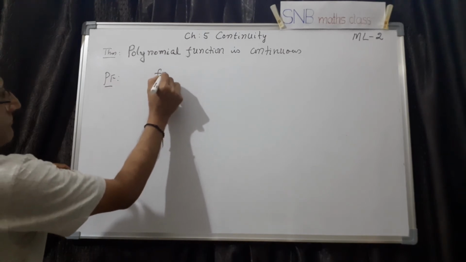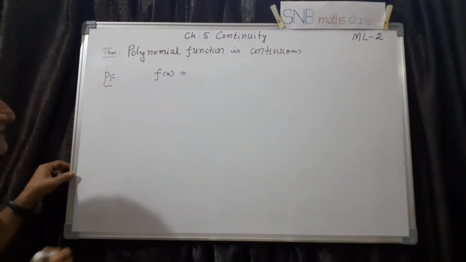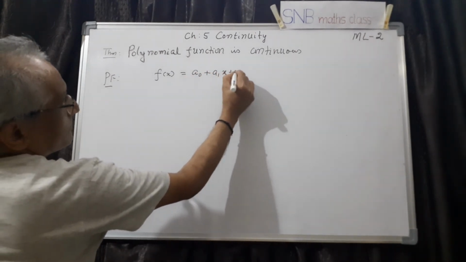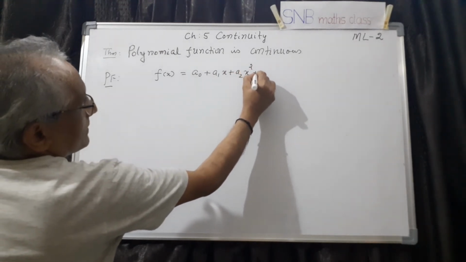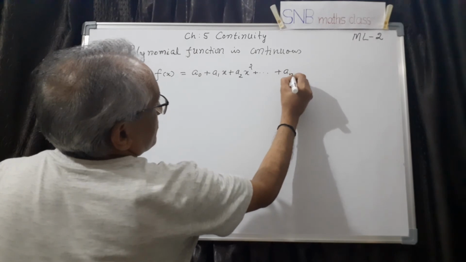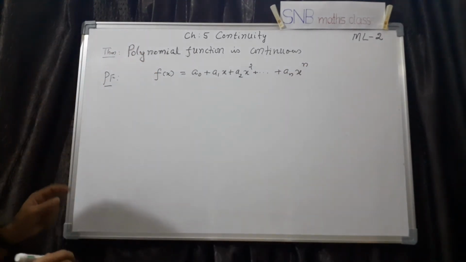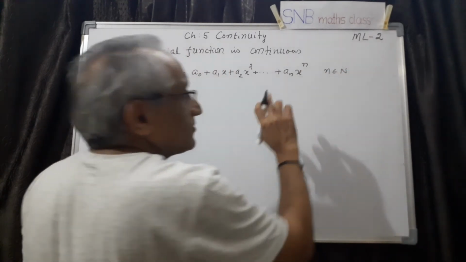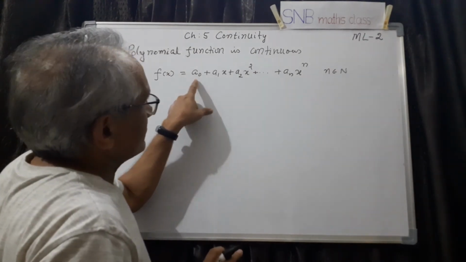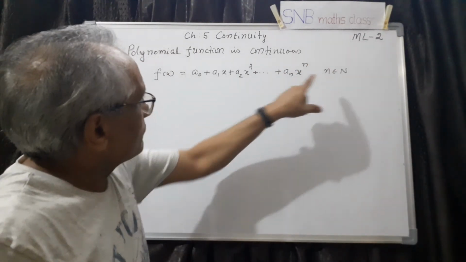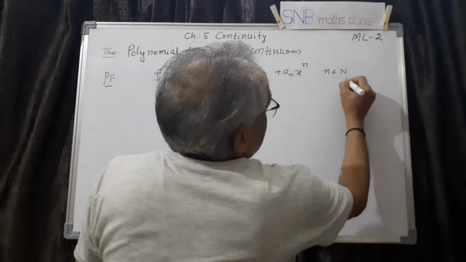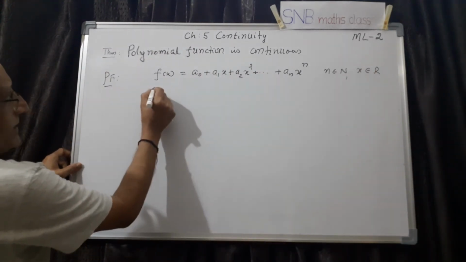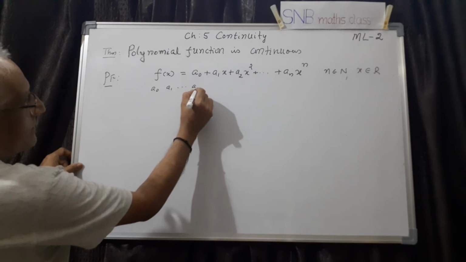You know that f of x is a polynomial means we can write f of x equal to a0 plus a1x plus a2x square, and so on up to an x to the n. This is the definition of a polynomial function, the general expression. What is the condition? n should be a natural number, or n equal to 0 is also possible. Here, since I have taken a0 separately, there is no need to include 0; you can start from 1 only. Second, x belongs to R, of course, it is the domain. And you know that a0, a1, and so on up to an are constants.